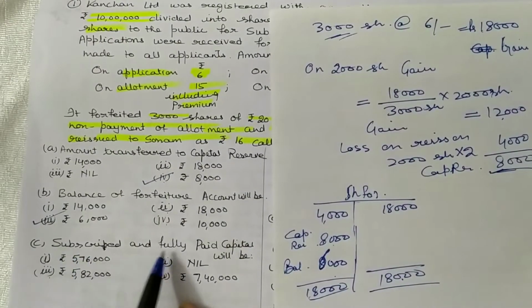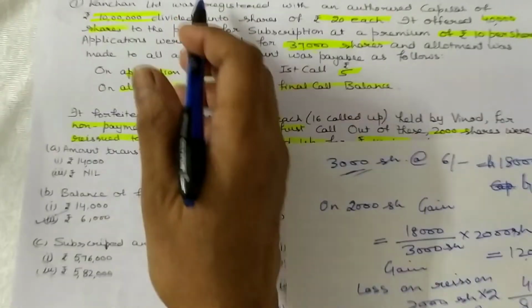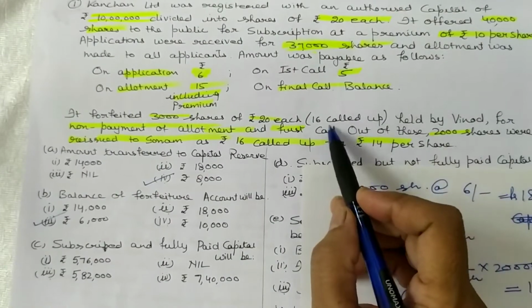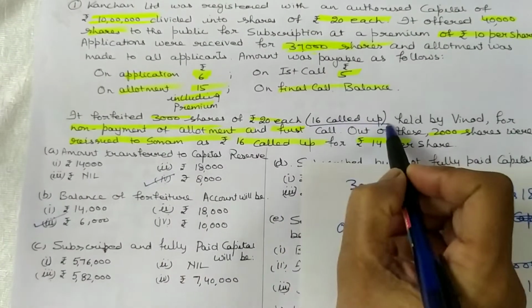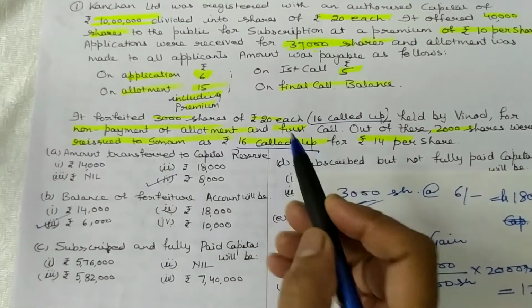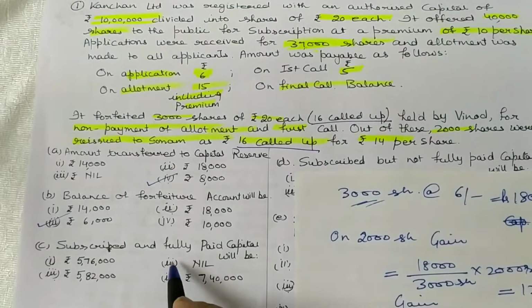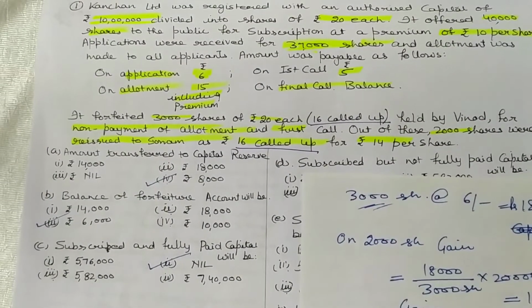Third question is subscribed and fully paid up capital will be. It is given in the question only 16 has been called up and at the time of reissue also 16 called up. So it means it is not fully paid. If it is not fully paid, so fully paid capital will be nil.